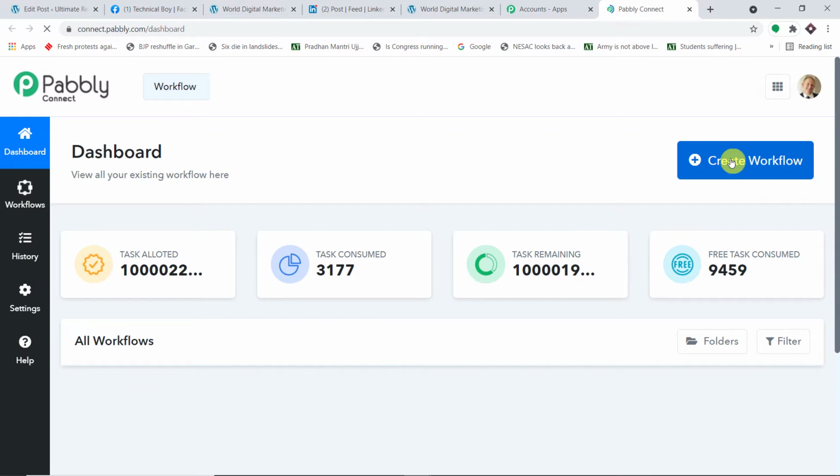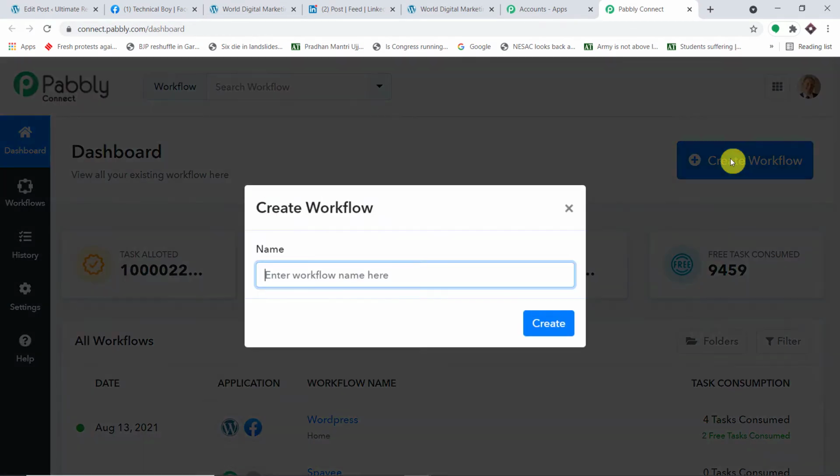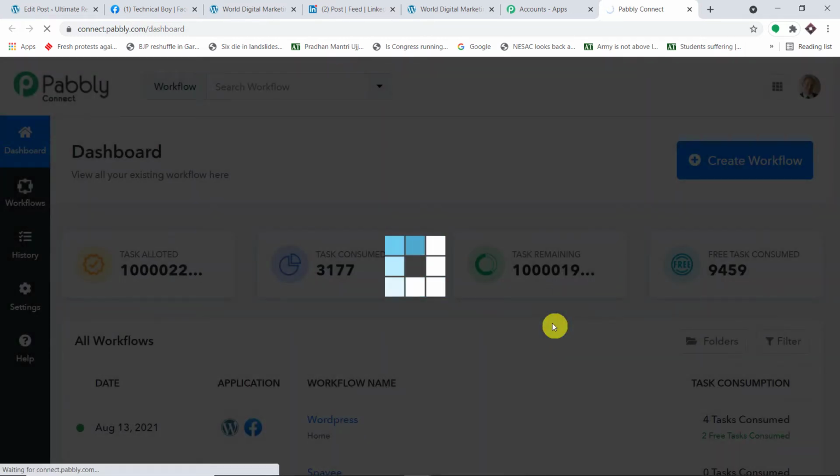Okay, so at the top right corner, you will find a button, create workflow. Click this, and a dialog box appears in front of you. We have to give a name to this workflow. So I'm going to give it WordPress to Facebook to LinkedIn. Okay, I'm sorry, the spelling is kind of wrong. Okay, let me just straight away click on create.